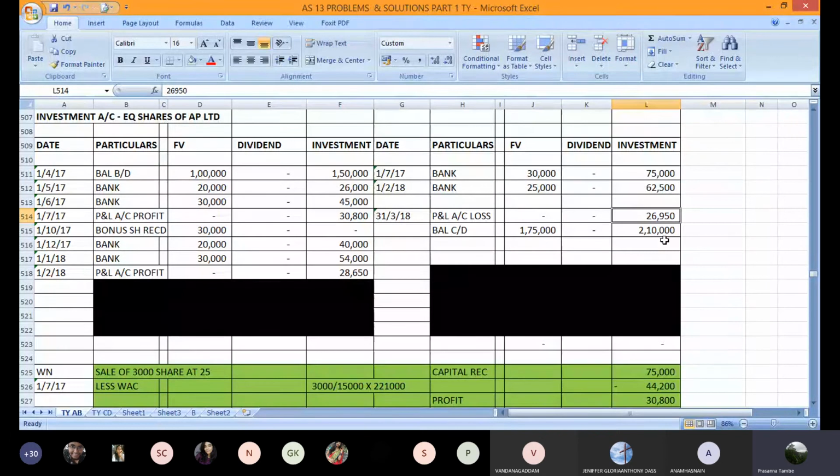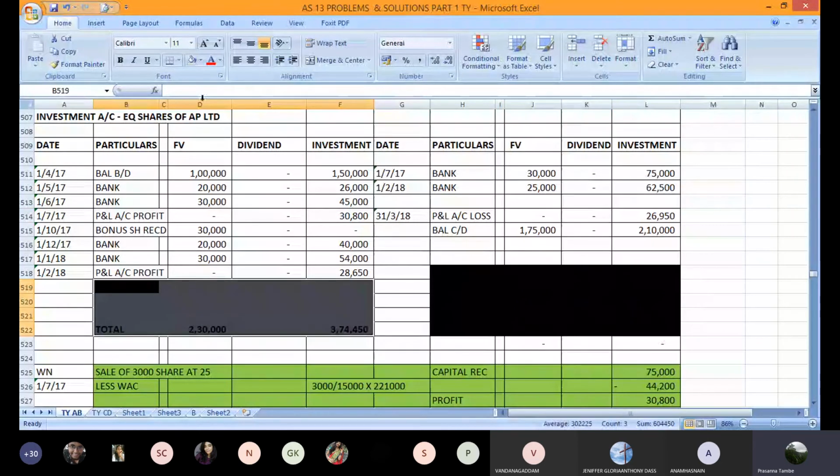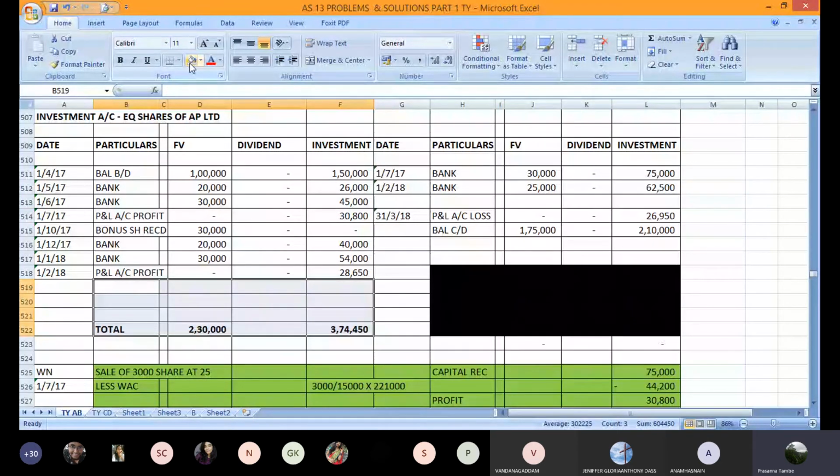So you need to balance the face value column. When you balance the face value column, you will get a balance of 1,75,000 because you are holding 17,500 shares.